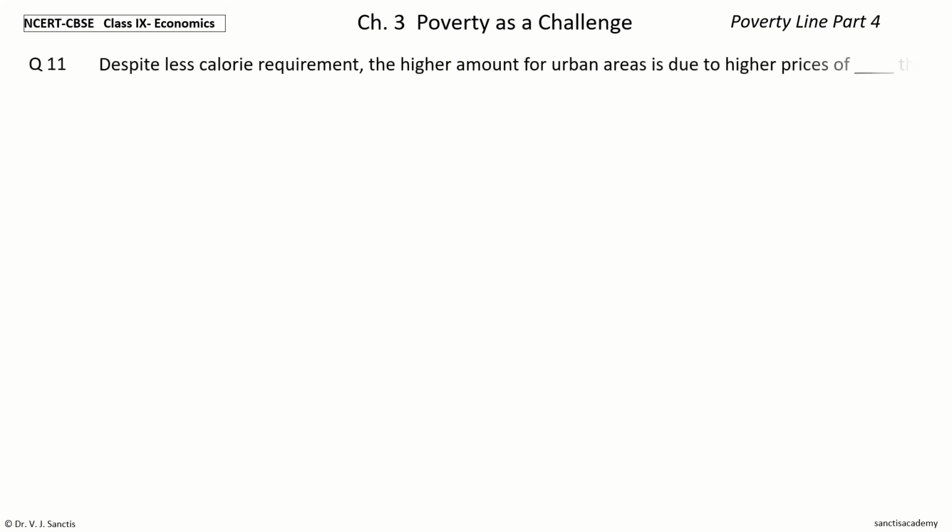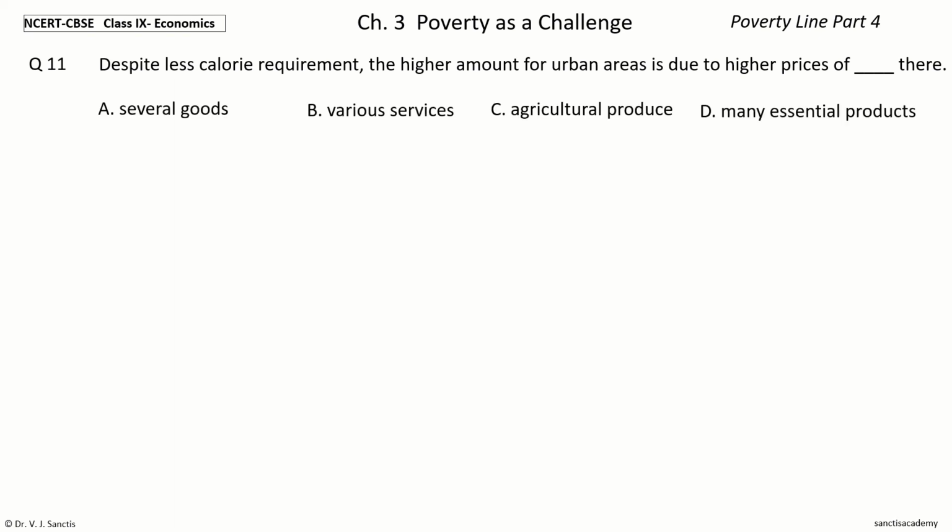Next question 11. Despite less calorie requirement, the higher amount for urban areas is due to higher prices of dash there. The options are several goods, various services, agricultural produce, many essential products. Your time to choose.